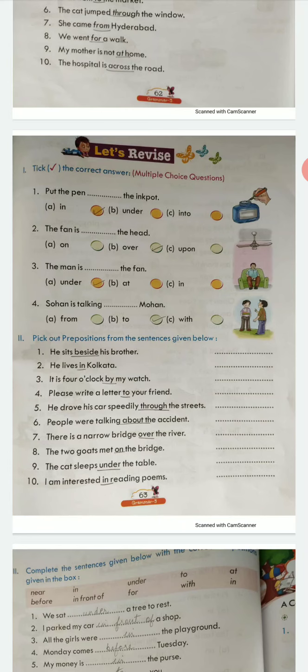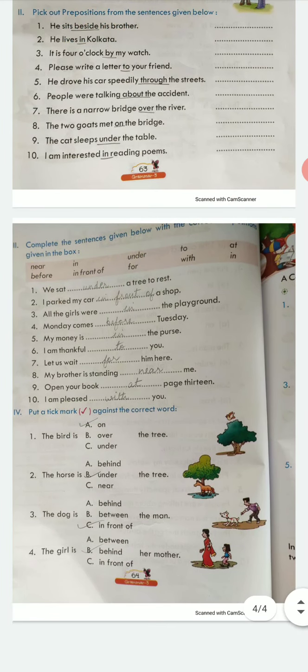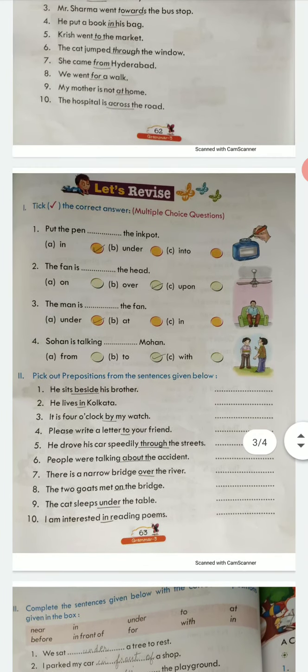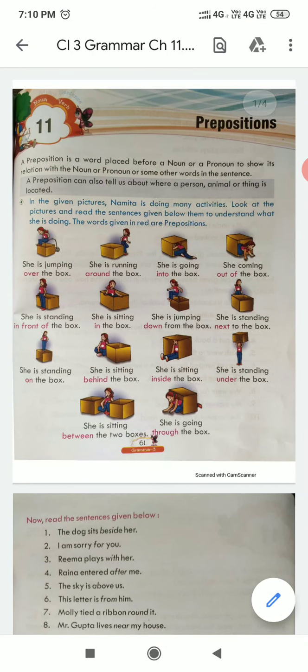For example, the 10th sentence, I am interested in reading poems. You will write the whole sentence and then in the second line you will write the preposition that is in. This is the way you will do it. And the rest of the exercises also, you will do all of them in your grammar copy.